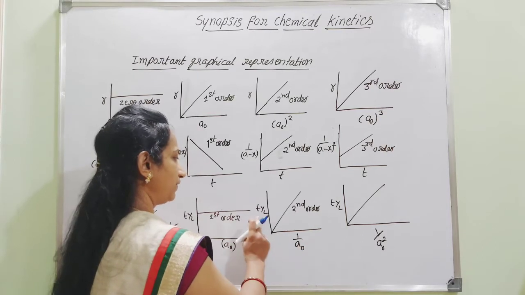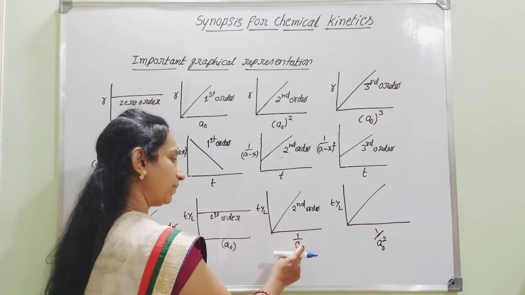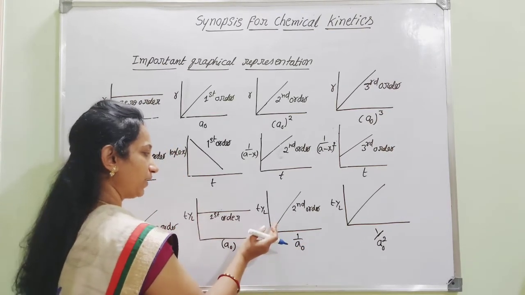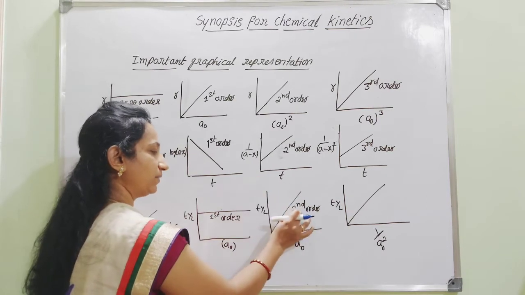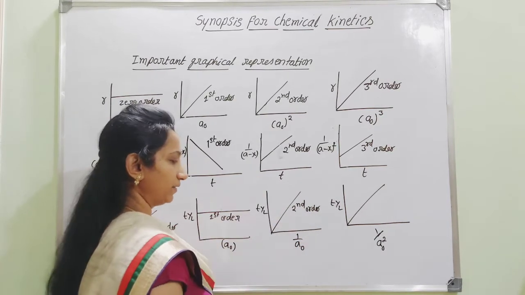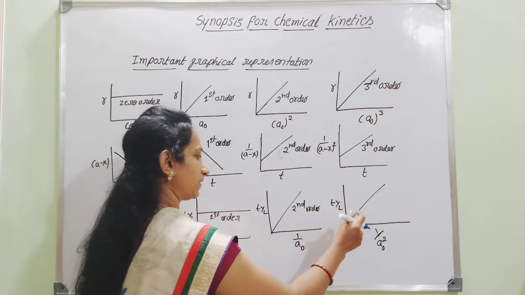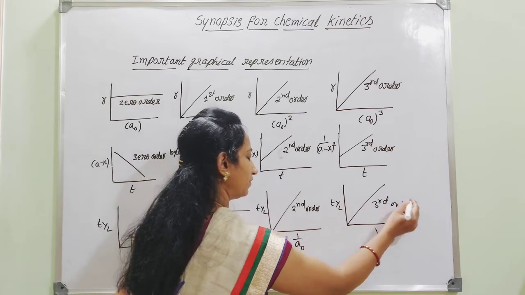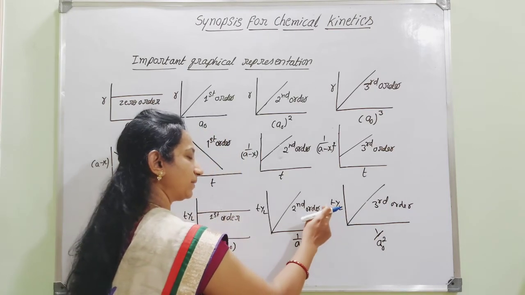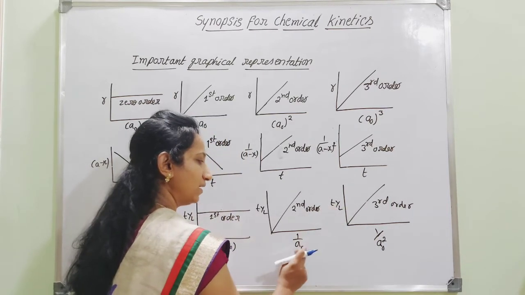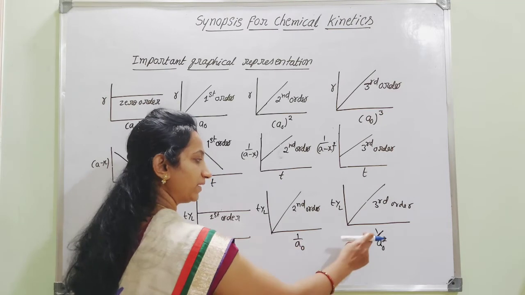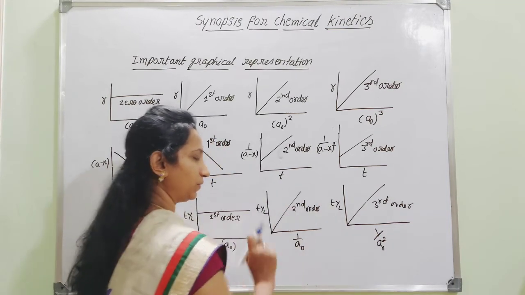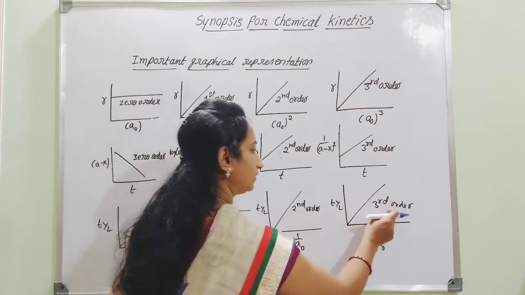Similarly, if T half is plotted against 1 by A0, then you are going to get a straight line passing through the intercept, then it is said to be second order. Here also, for third order, you are going to get a straight line passing through the intercept by taking T half against not 1 by A0, but 1 by A0 to the power 2. Hence, it is said to be third order.